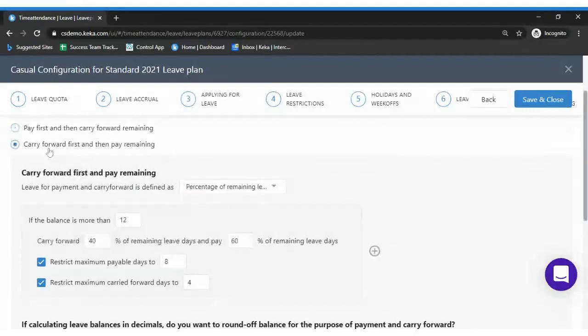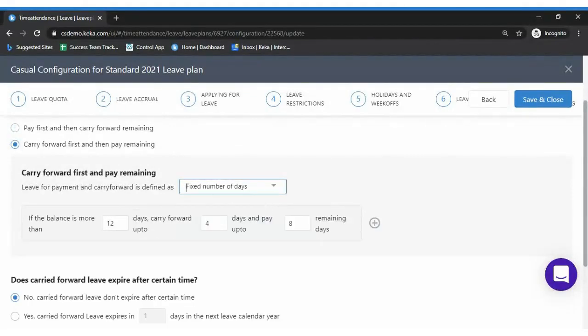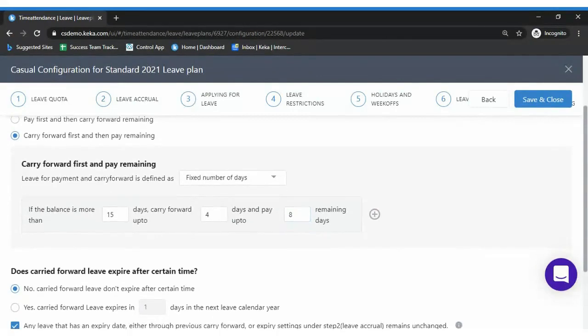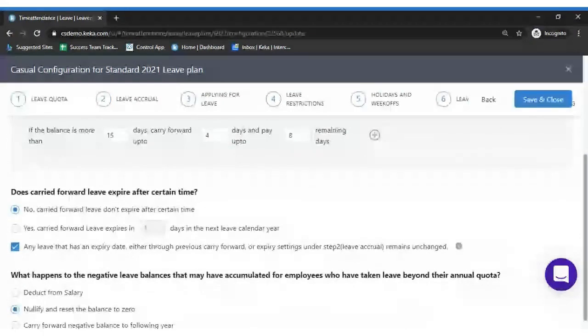The next option is carry forward first and then pay the remainder. If the balance is more than 12 days, you would carry forward up to 4 days and pay up to 8 days. Let's take a case of 15. The carry forward will be up to 4 days and the remaining 8 will be encashed. Then what happens to the remaining leave balance of 3? Ultimately it will lapse at the end of the year, because we are only carrying forward and paying a limited number of days, so all the other leave balances will expire.